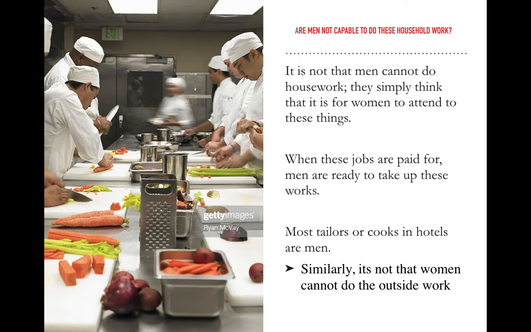Okay, but why are they doing this job? The reason is because they are getting paid for it. All right, so it's not that men are not capable of doing the household work. They are capable of doing the household work. That means they can do the household work, like cooking, washing utensils and so on, but they don't do it because they feel that it is the work of the women to do the work inside the home. Okay, but यही कामको लागि if they are getting paid, है, बाहिर यही कामको लागि यो मेनहरूले, if they are getting salary, then they are ready to do this job.